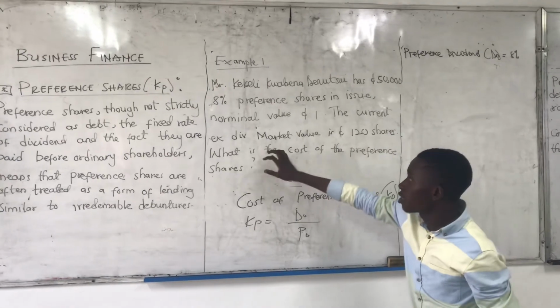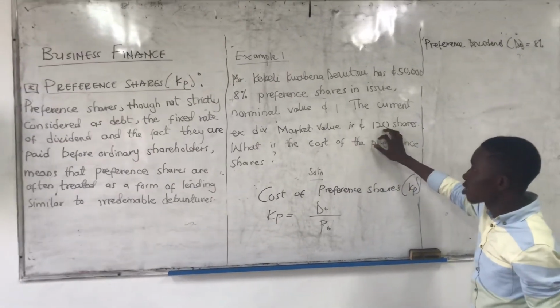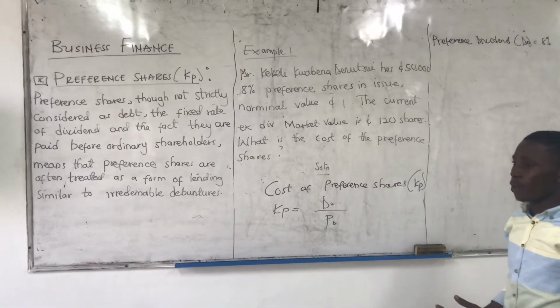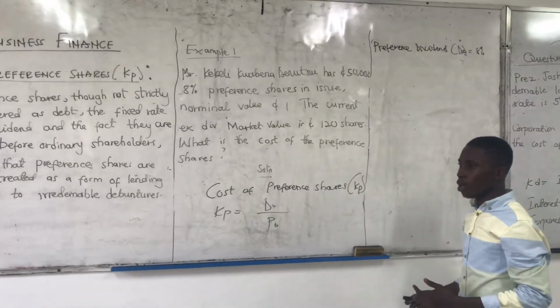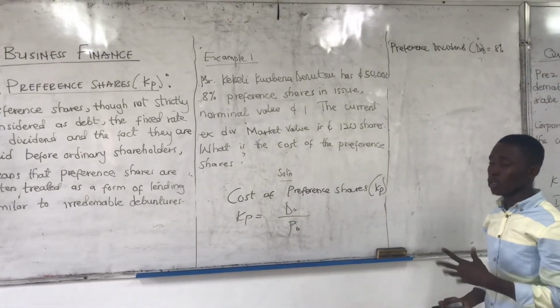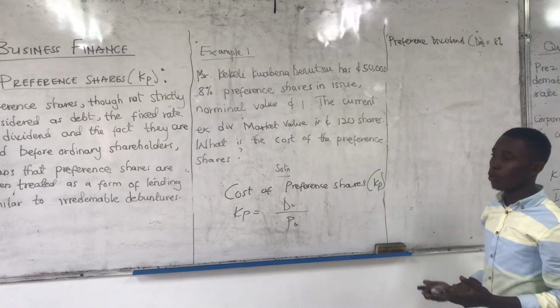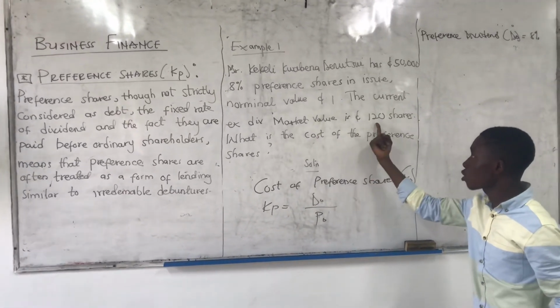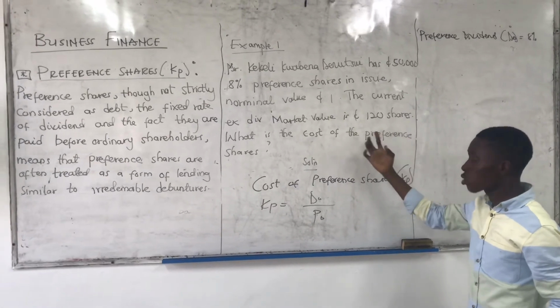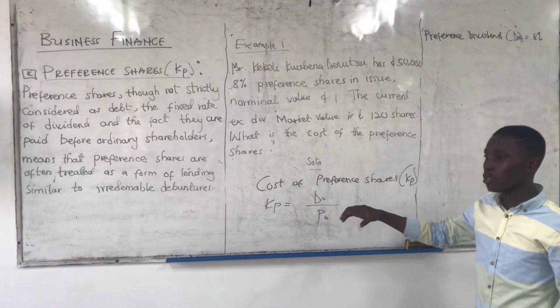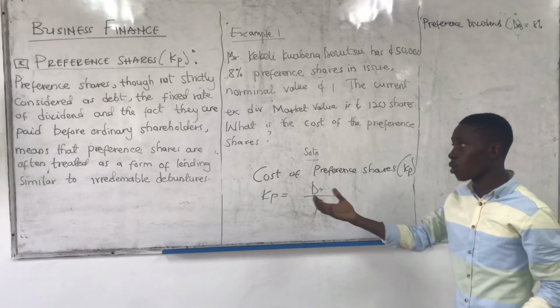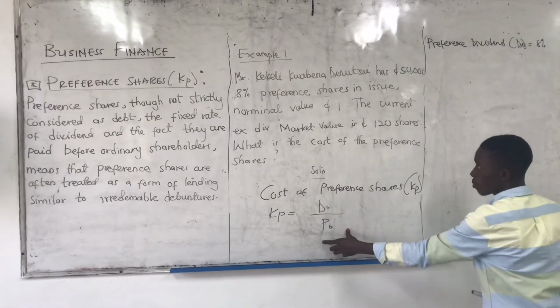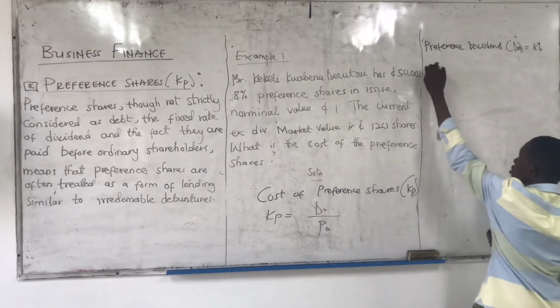The current ex-div market value is 120. When we talk about market value, at what price are you buying the product, or are you willing to pay for a service? So now I'm willing to pay at a cost of 120 cedis. That becomes the price. Therefore, the PO here becomes 120.